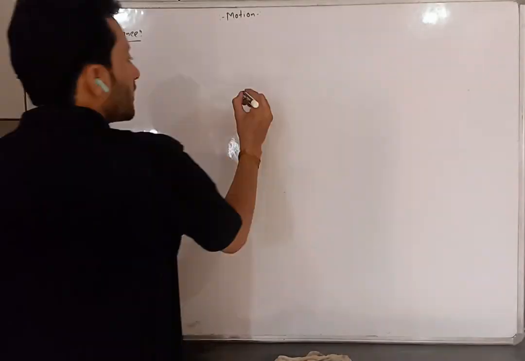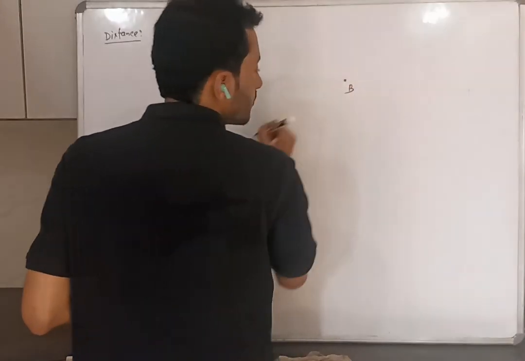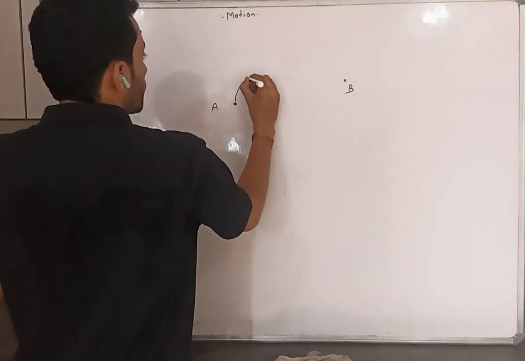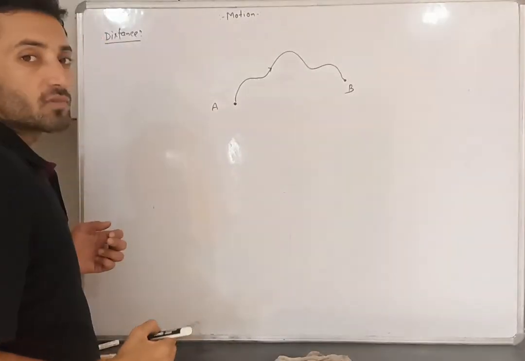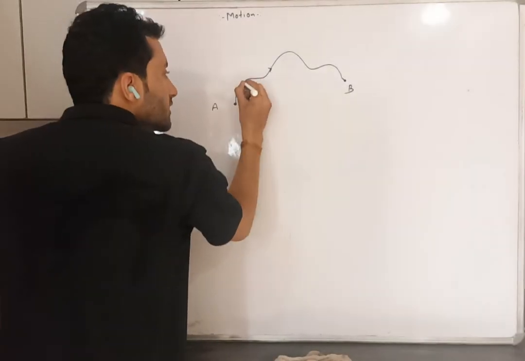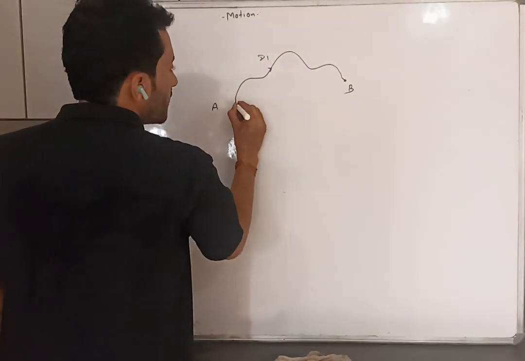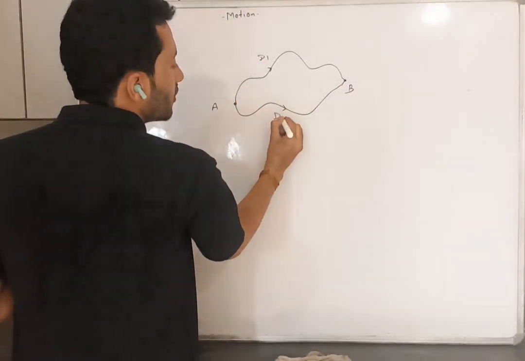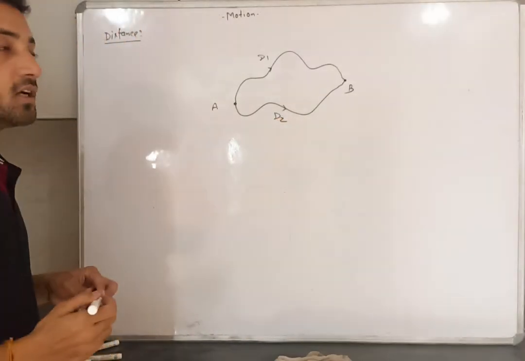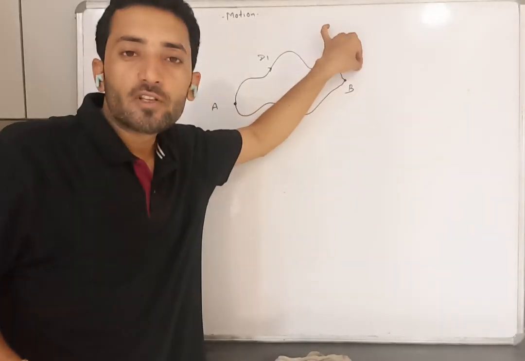Distance means if I am at position A and I need to go to position B, if I go this way, I take this path. Can I call this distance 1? If someone is taking this way and reaches here, I can call this distance 2. So distance means the actual path covered by an object.